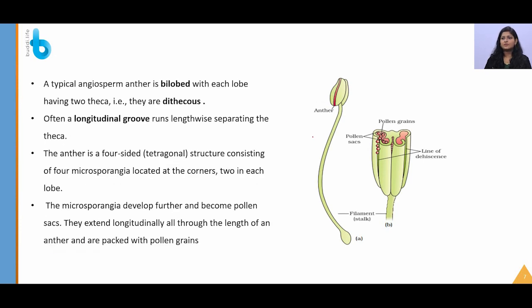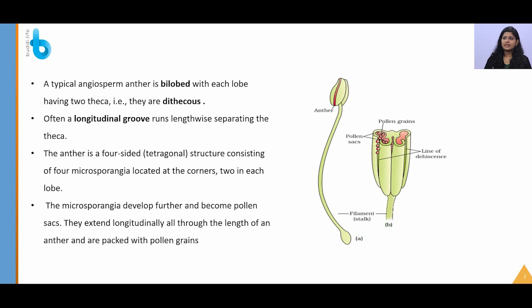So a typical angiosperm anther is bilobed. Each lobe will be having 2 theca. You can see here it is bilobed, but each lobe is having 2 thecae, and a longitudinal groove will be running, separating these 2 theca. So an anther is typically a 4-sided structure consisting of 4 microsporangia located at the corners, that is 2 in each lobe. These microsporangia develop further and become pollen sacs and extend longitudinally through the length of an anther and are packed with pollen grains.